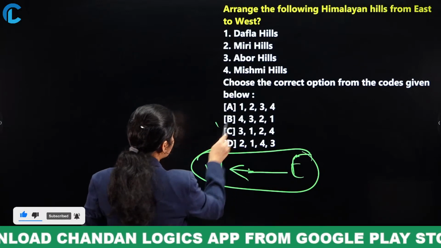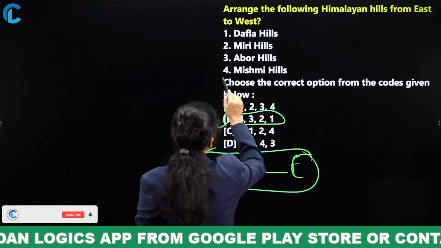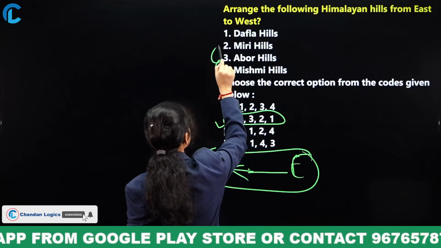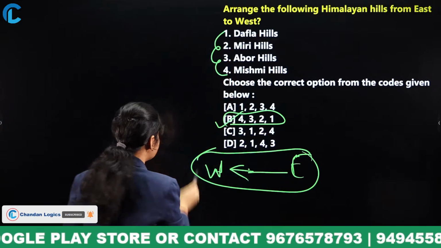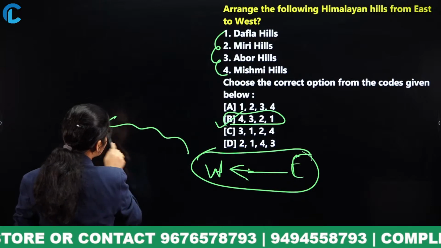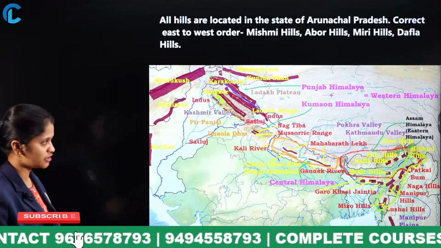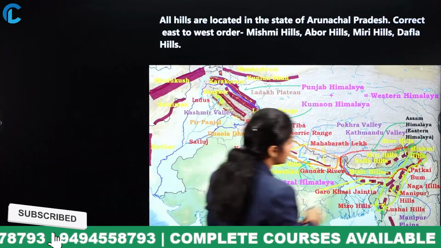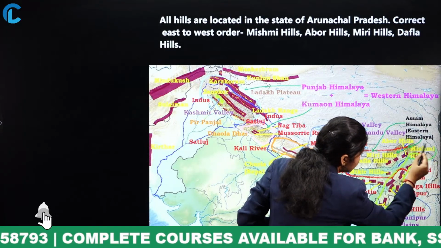Yes, perfectly all right. 4, 3, 2, 1. That is Mishmi Hills, next Abor Hills, Miri Hills and Dafla Hills, especially from east to west direction. I will be going through the map here. Look here clearly, everyone. Here it is Mishmi Hills actually.